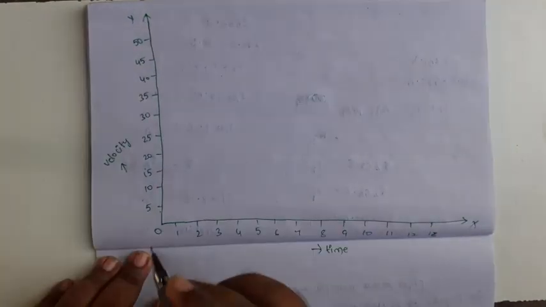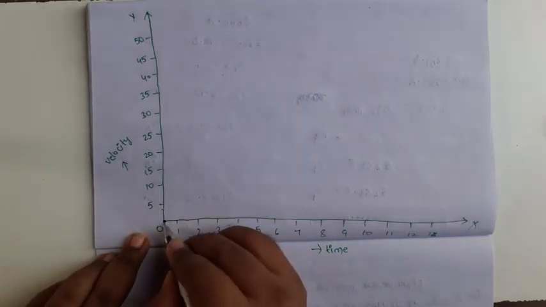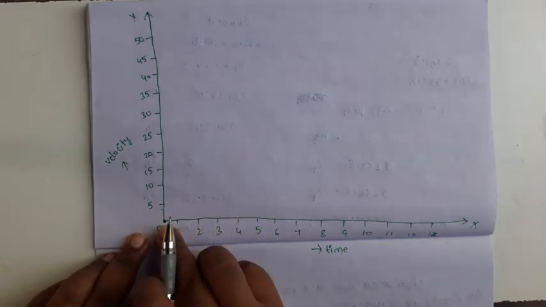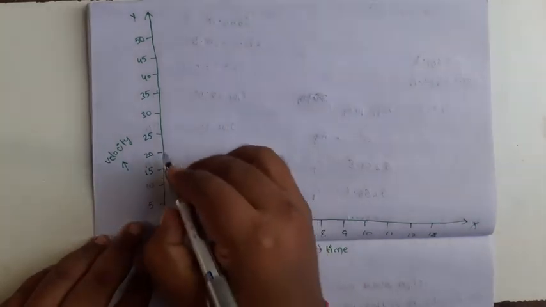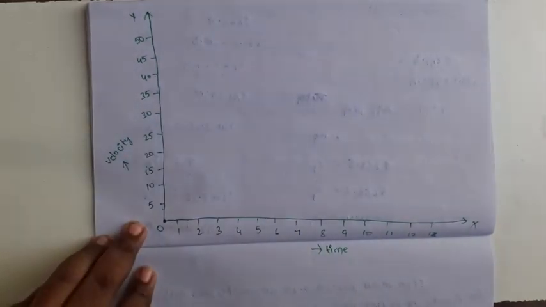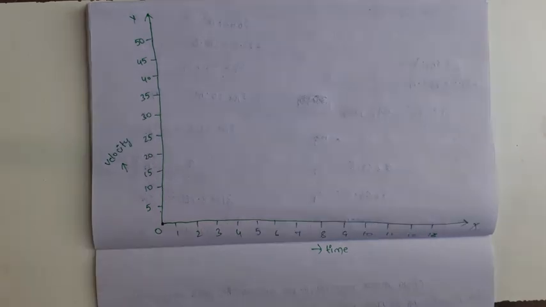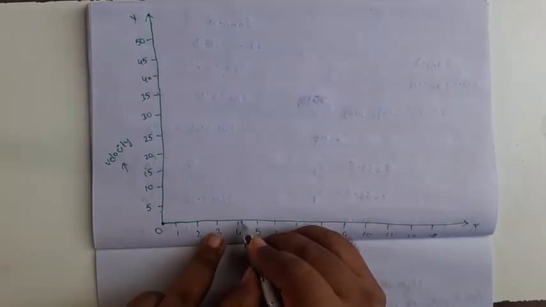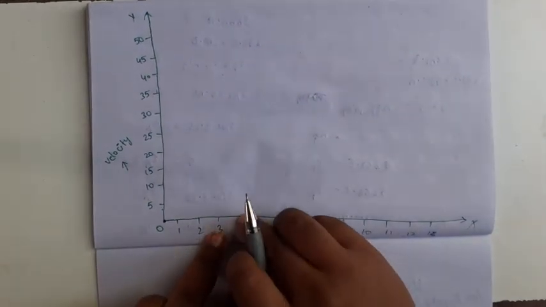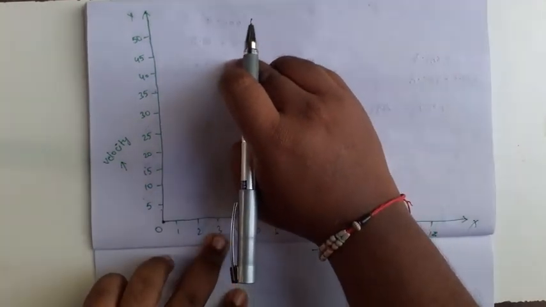First the ball starts from 0 velocity at time t equal to 0. So the first point is located here. After that, what happened? It reaches velocity v1 value 42 meter per second at time t1 value 4.285 second. So 4.285 second means here, and velocity 42 means here.